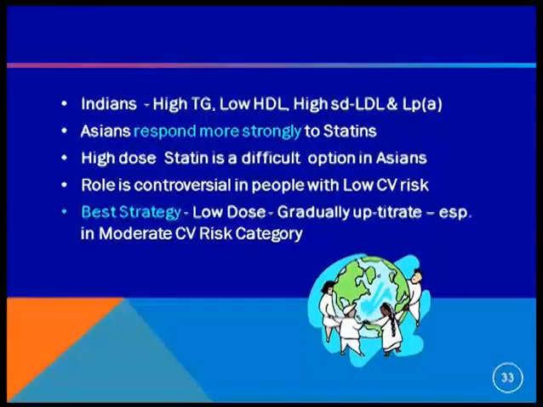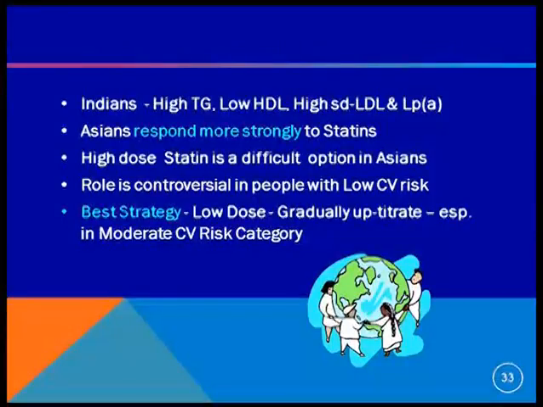Indian patients have high triglycerides, low HDL, high small dense LDL. Asians respond more strongly to statins. Even a low to moderate dose is sufficient to bring down LDL levels. High dose statin is a difficult option in Asian patients. And the role is controversial in patients who have low cardiovascular risk. Let's say less than 40 years of age, why give a statin in such a patient?